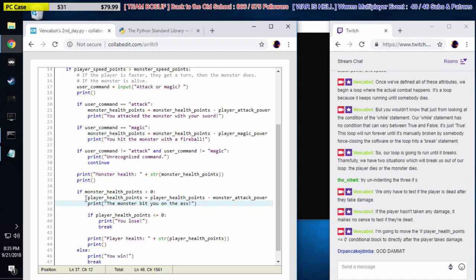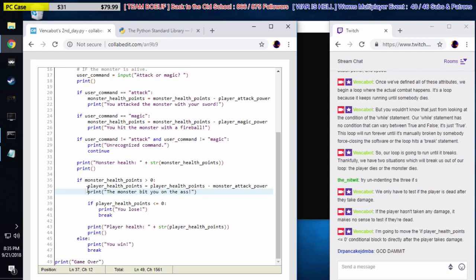Okay, so we say, if monster health points are greater than 0, if he's still alive, then he attacks. After he attacks, if the player health points are less than or equal to 0, if he's dead, then you lose, then break. Otherwise, keep on going. So now we only ask if the player is dead after they take damage. So we have this if within an if. If the monster is still alive, hit the player. Then if the player is dead, break out.